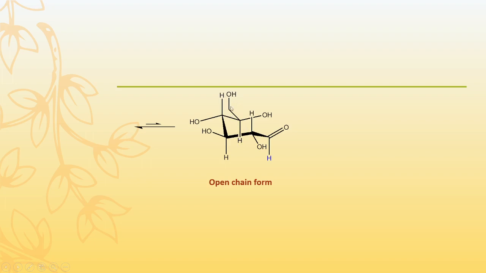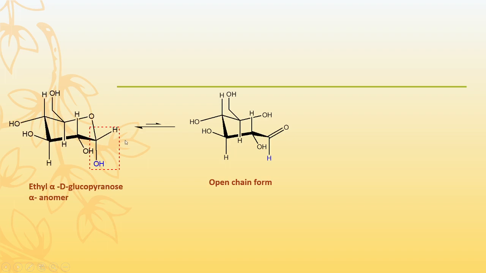This is the CH2OH. So the fifth OH, the lone pair on this oxygen, attacks this carbon. Either it is from the upside or from the downward side, so there are two products. If this attack is from the bottom side, then there is formation of the alpha anomer, and this carbon atom is the anomeric carbon. So this is the hemiacetal.